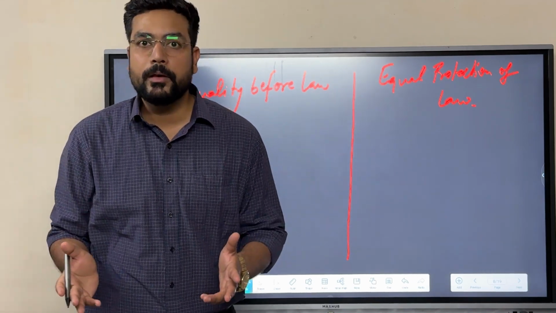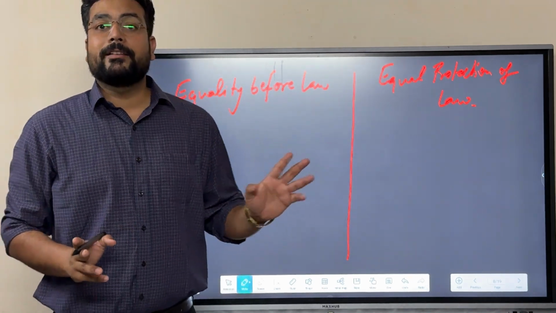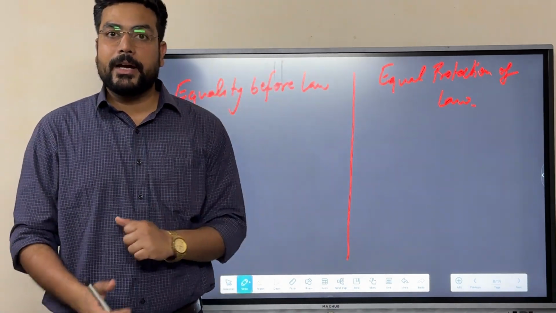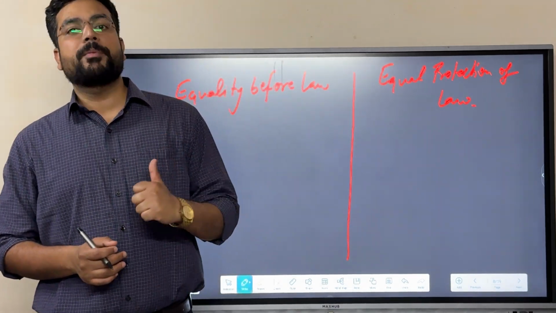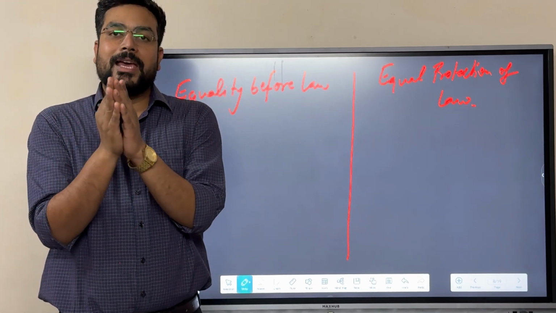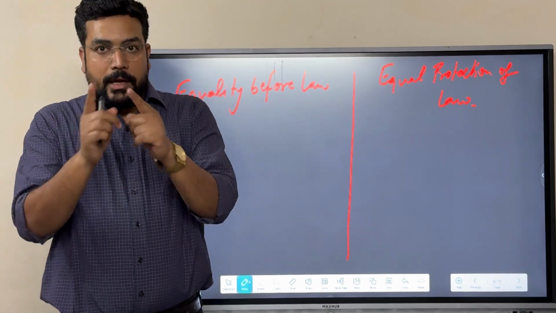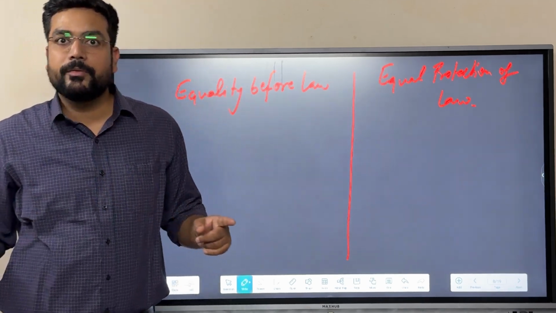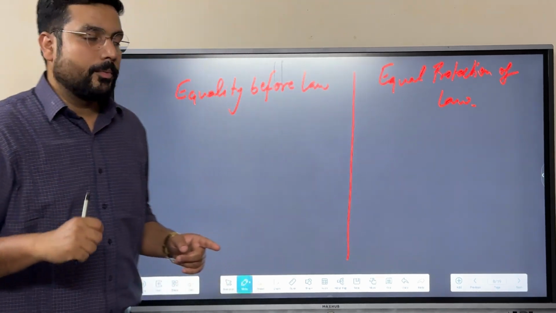No, it's not possible. The same goes with that concept. Let's say, for example, if a child is committing a crime and an adult is committing a crime, in the equality before law concept, the law, or we can say the judiciary, shall serve justice equally, irrespective of their age, irrespective of their gender, irrespective of their societal background.